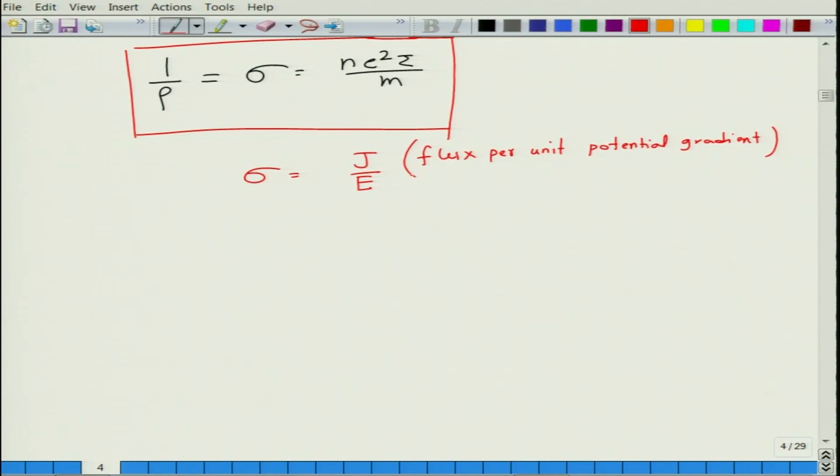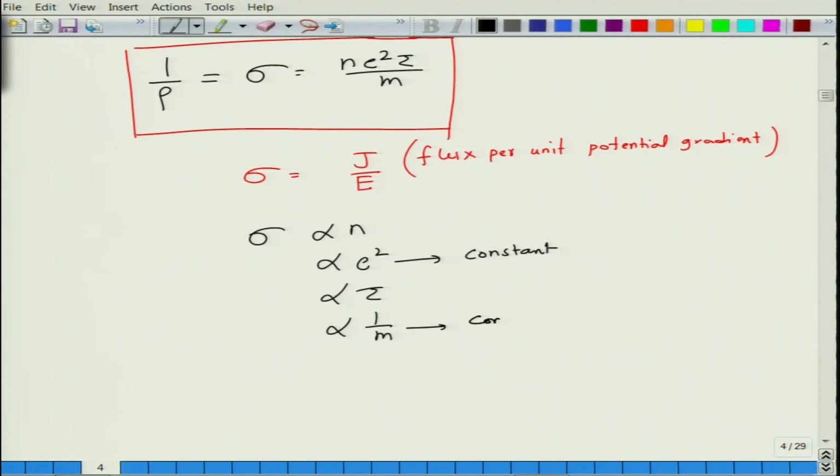Now, you can see that sigma is proportional to N e square tau divided by m. So, sigma is proportional to n, proportional to e square, proportional to tau, and inversely proportional to m. In this, e is a constant, and the mass of electron, let us say m e, is also a constant.